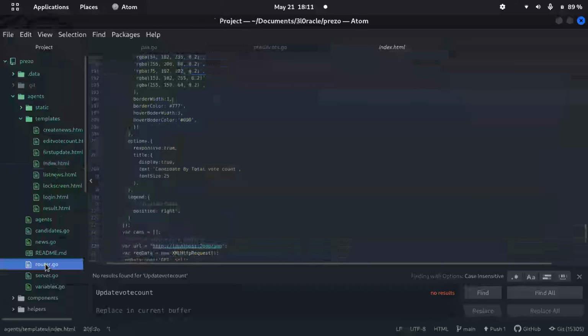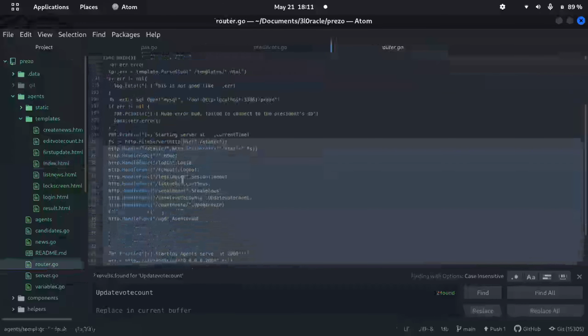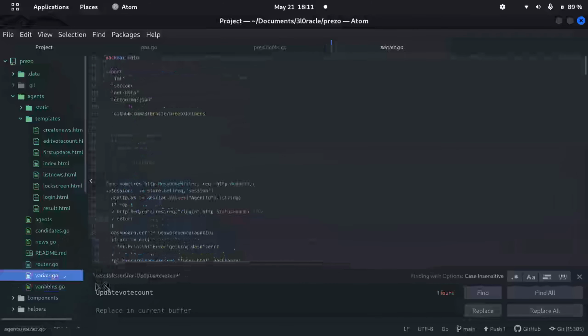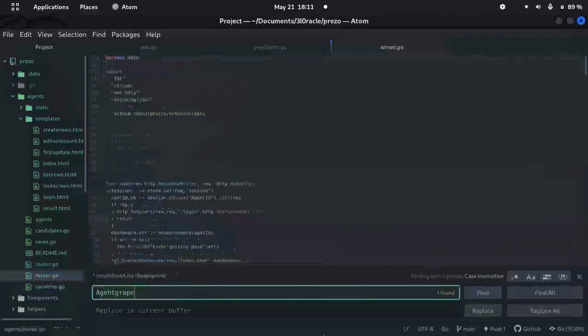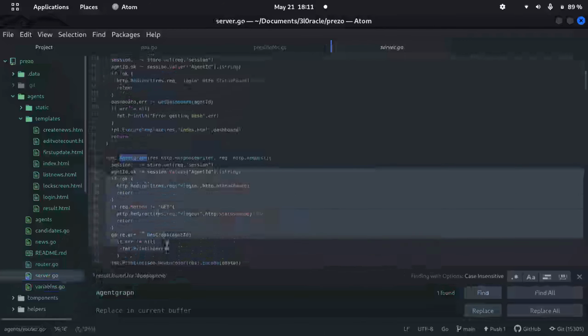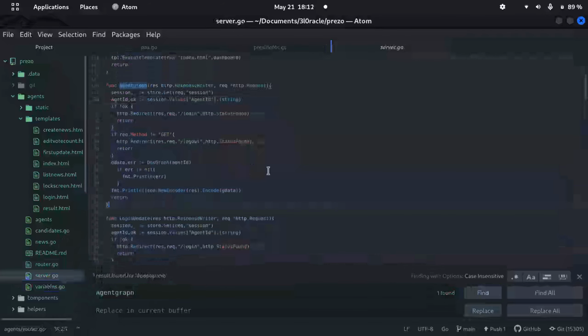Where is that? The router. Oh yes, there are the graphs. It was literally written over here. How did I not see that? Oh my god. Yes, agent graph, guys. This is the agent graph. You can now search for this one also, since it's also doing that, and then create the server. There we go. Let's search for that function. This is the one responding to the Ajax request, the one for graphs. We'll be doing this stuff.